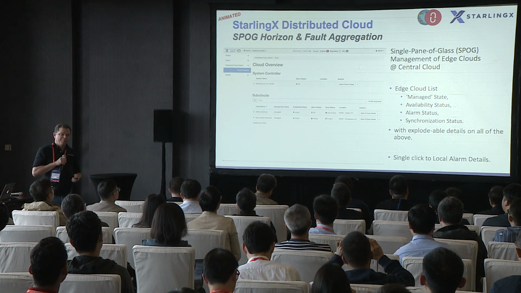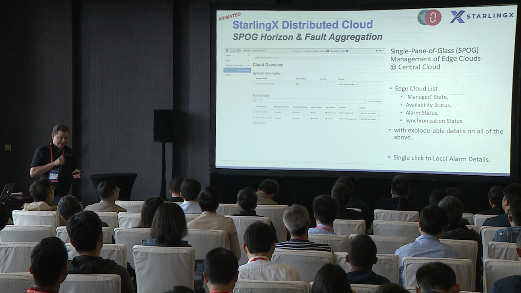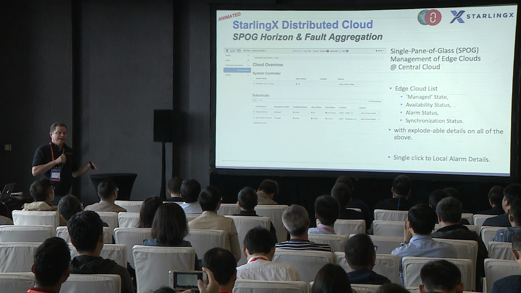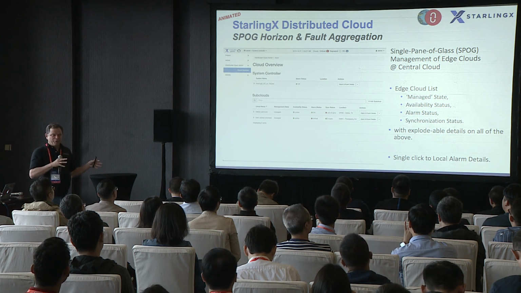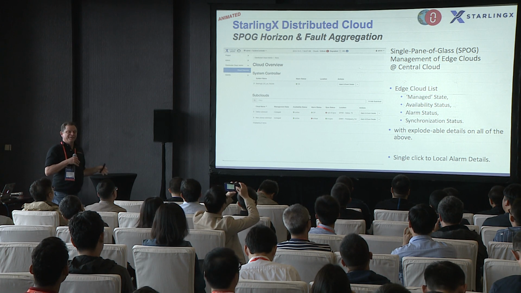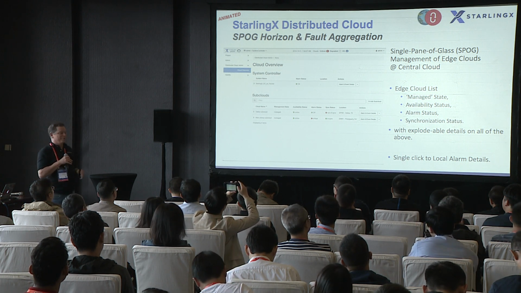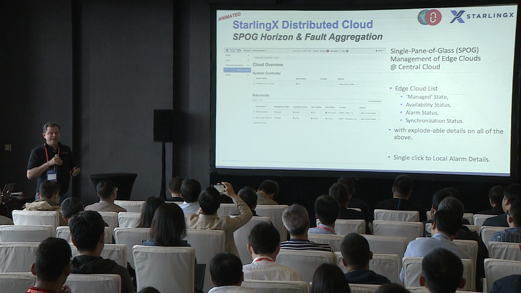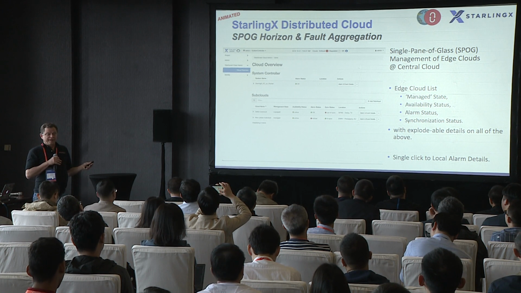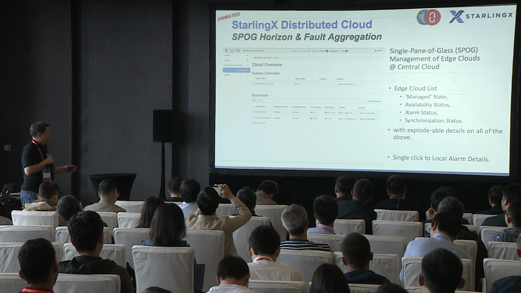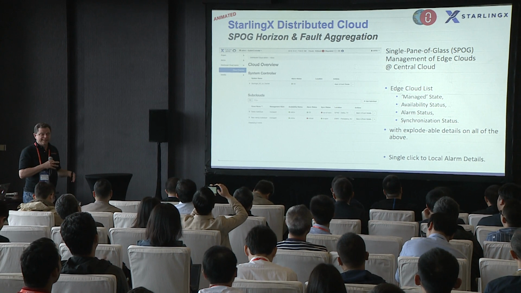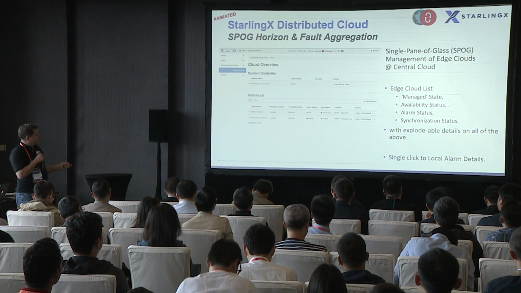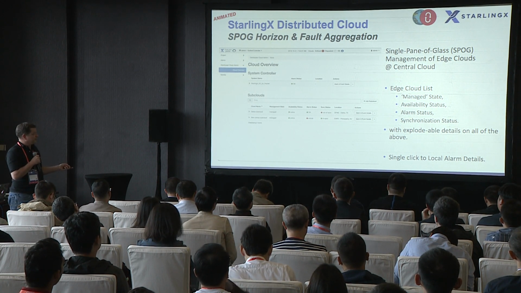deployment on Packet.com. Packet.com is a bare metal cloud provider that has dozens of different locations across the world. So you can actually deploy a real geographically distributed cloud in their environment. And they basically donated some resources to the StarlingX team and to the Edge Computing Group in order to do some deployments and testing of deployments. So we're looking at screenshots from that